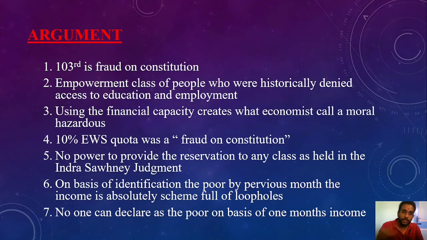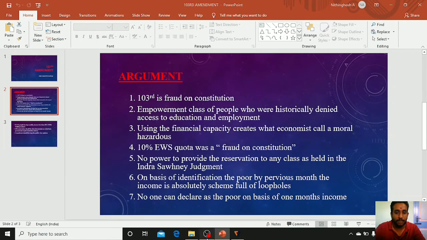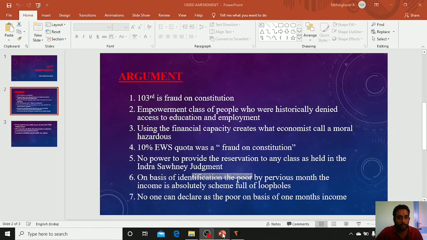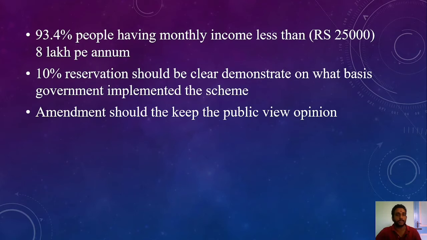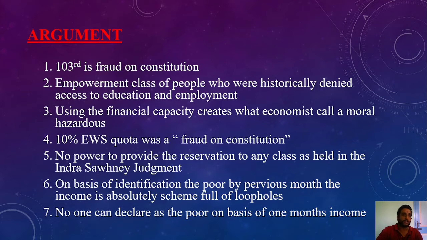And the government also gave one condition. Those who are competing for OBC, SC, ST are not under the reservation for the economically weaker. So the economically weaker section people are mostly from the forward class, upper class. So that's the problem here. Without satisfying the condition of social backwardness, they are simply announcing the 103rd amendment to bring reservation for economically weaker section people.